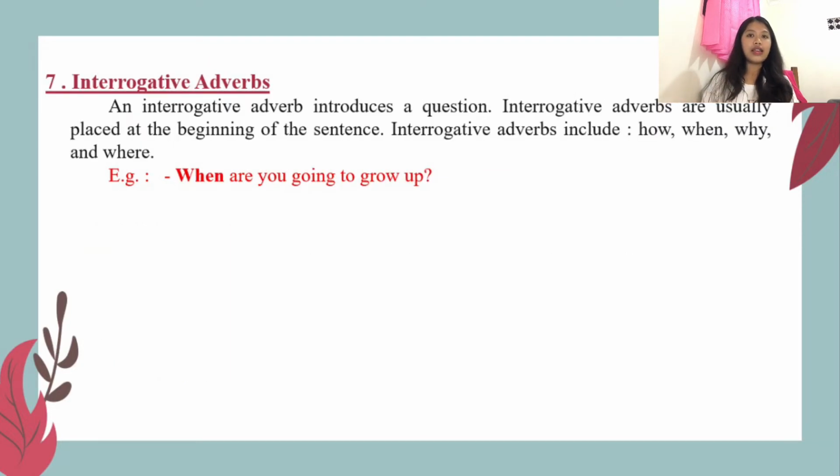And the last, the interrogative adverb. An interrogative adverb is used to ask a question. It is usually placed at the beginning of the sentence. Interrogative adverbs include who, when, why, and where. For the example here, where are you going to grow up? So the adverb here is where, because it introduces a question.